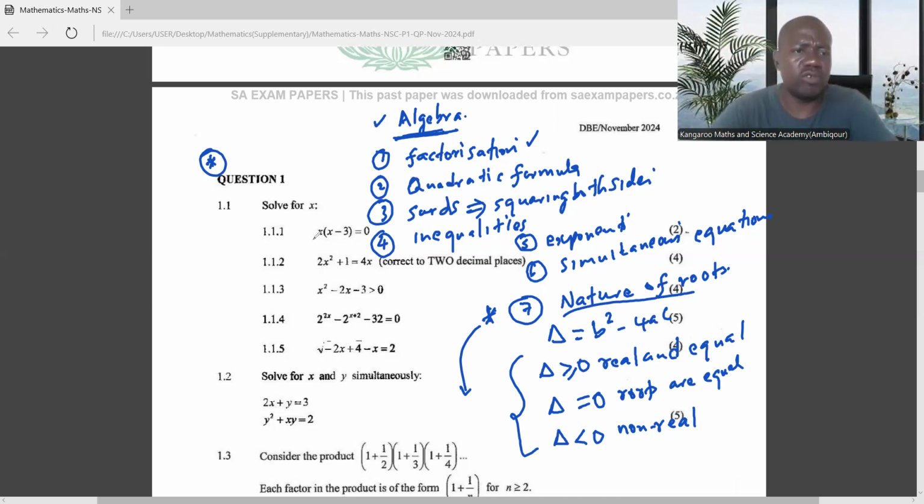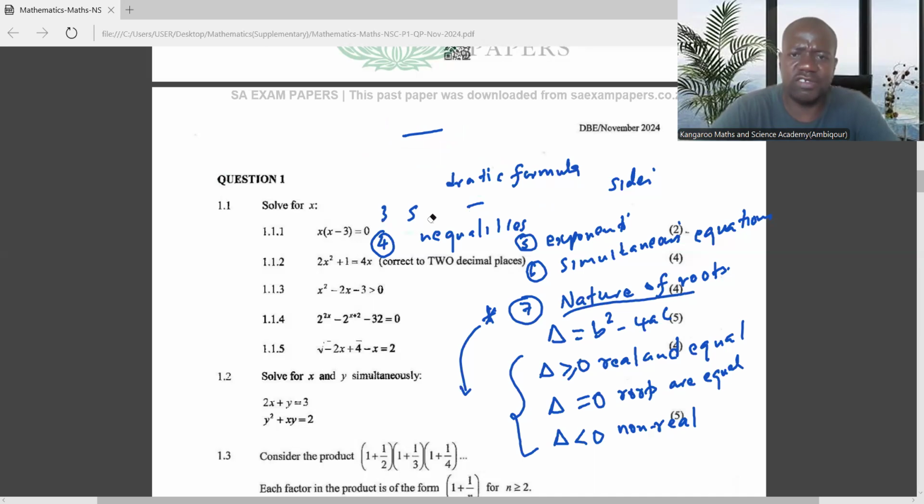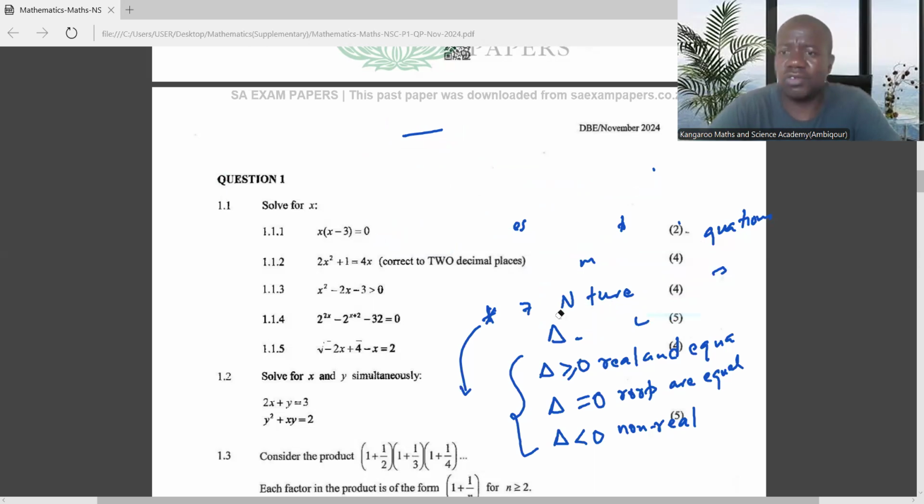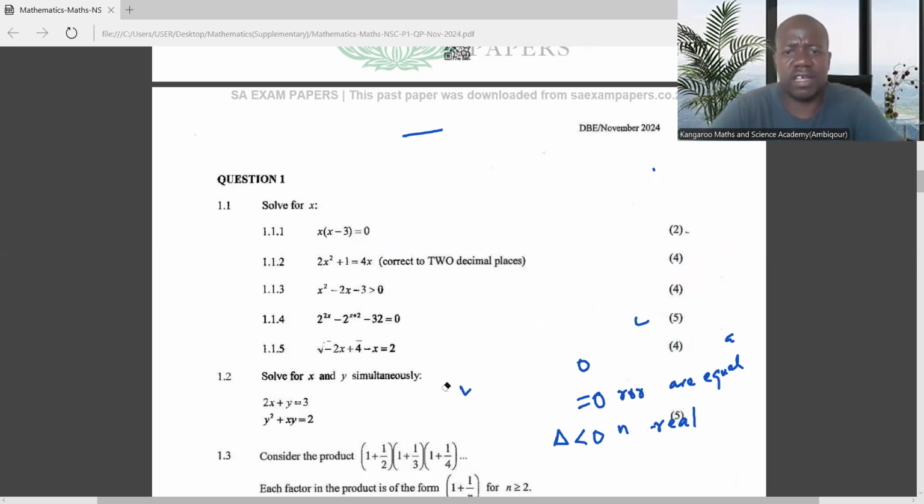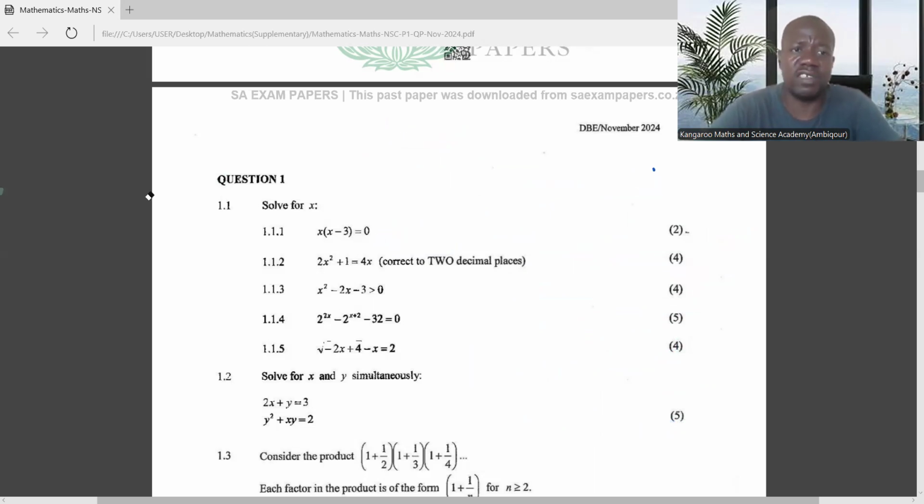You can also use this Platinum for grade 11. Then you should practice or use past exam papers to make sure that you actually understand most of the things in terms of factorization. Because guys, algebra has a lot of marks. But if you feel like you're still struggling with these things, you can reach out to me, because I also have extra sessions where I assist supplementary candidates. Then I can assist you.